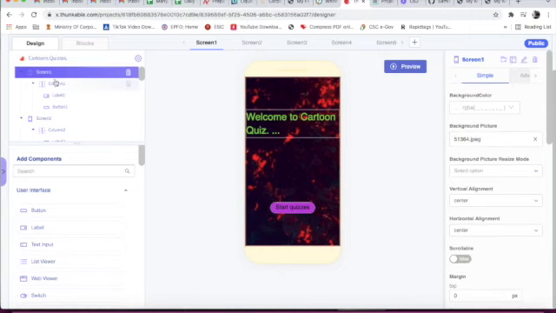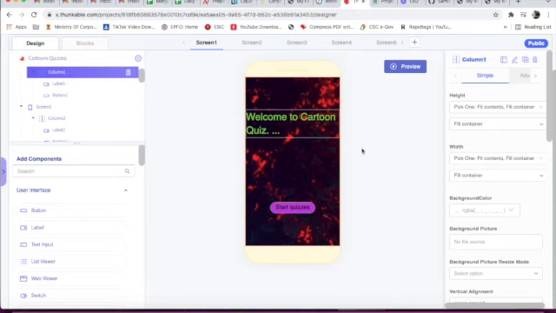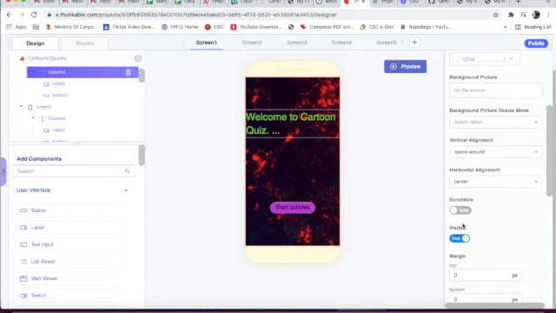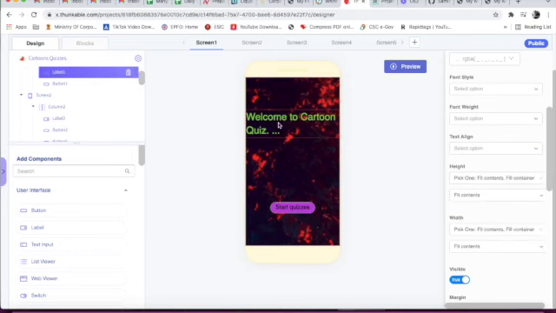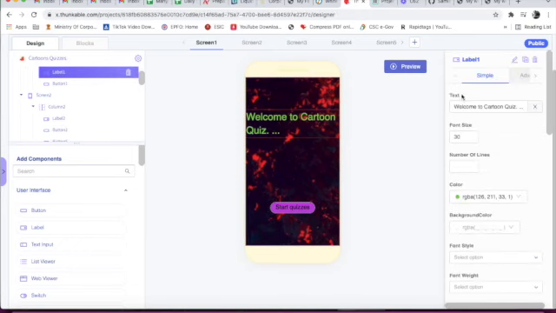This is screen 1. We have taken a column, and the column's vertical alignment will be space around. Here we have taken a label. The text is "Welcome to Cartoon Quiz", and the font size is 30. The color is light green, and if you want you can give any color, dark blue, light blue, pink or any.